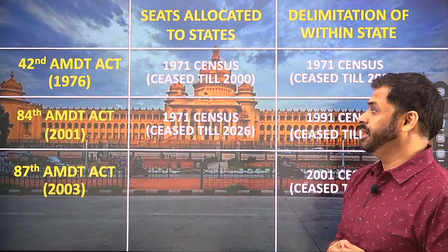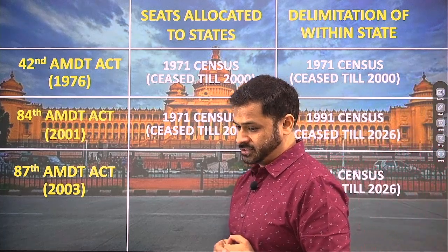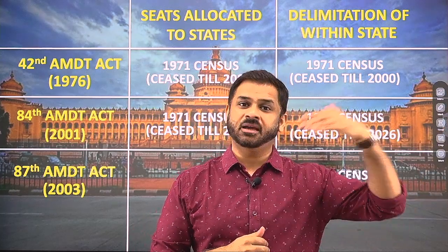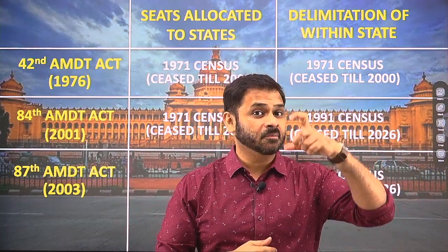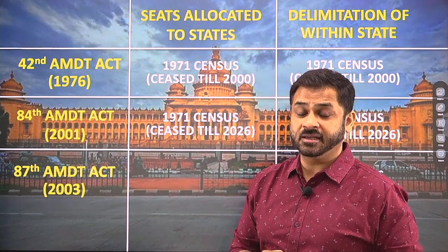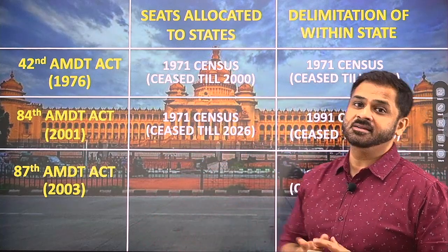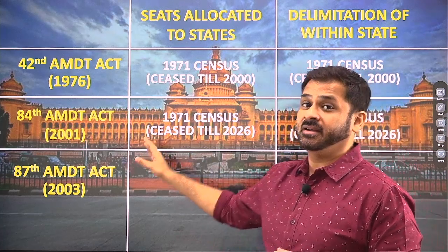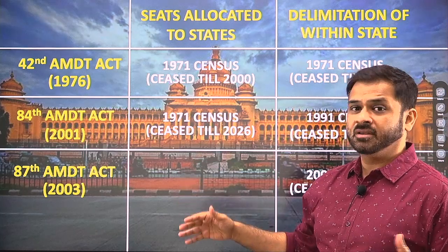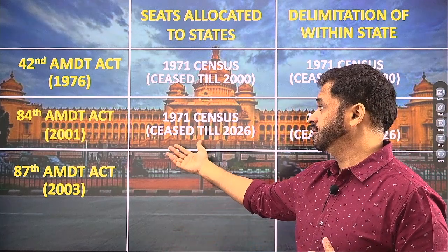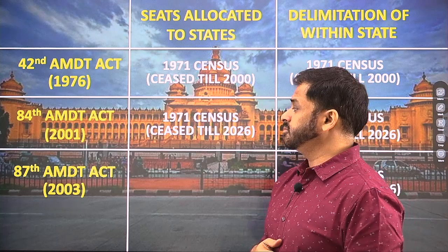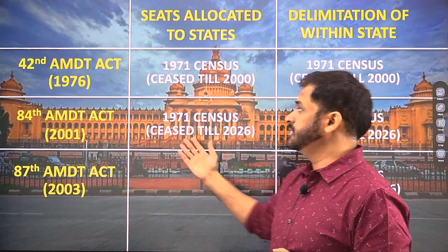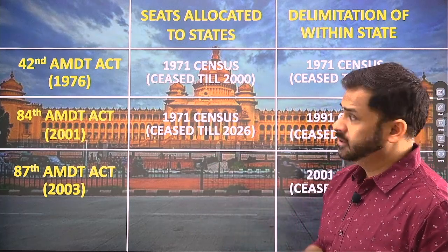Or we will have to make some kind of amendment so that the number of seats will increase. Overall seats may increase according to the fresh population figure, but the proportion of seats which the states are getting, that proportion we can keep at the 1971 census level itself. So it has to be seen what kind of amendments the government does, but definitely, in order to convince all the states, some such adjustments need to be done. That means we will have to consider either the proportion of seats issue, or we will have to keep the 1971 census level itself. So this has been the issue.